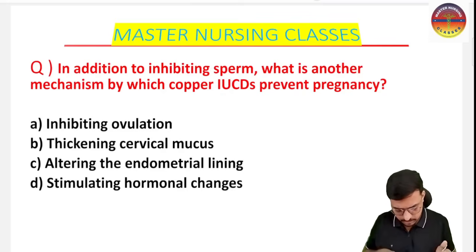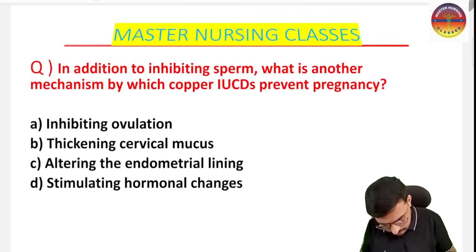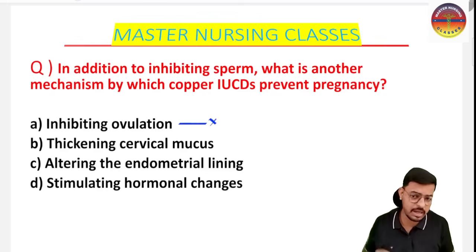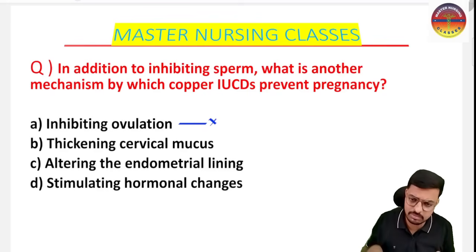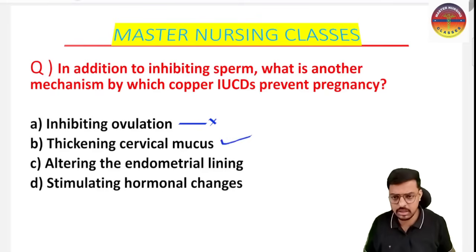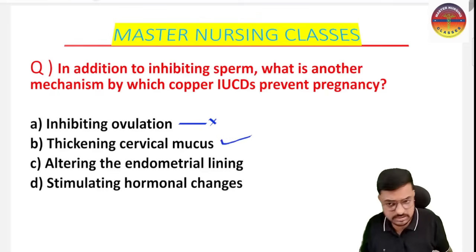So this is the very important option. Is it inhibiting the ovulation? No, it will not inhibit ovulation. Inhibition of ovulation is the oral combined pills. The primary mechanism of action of the oral combined pills is to inhibit ovulation. And thickening of the cervical mucosa, yes, this is the cervical mucosa thickening. The question is asked very simply. You understand here.